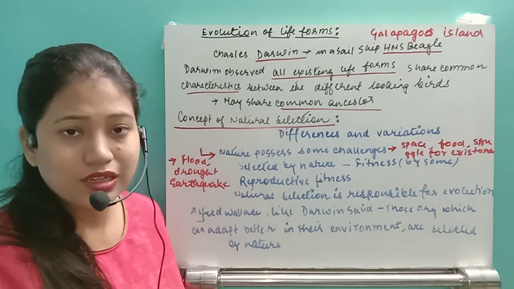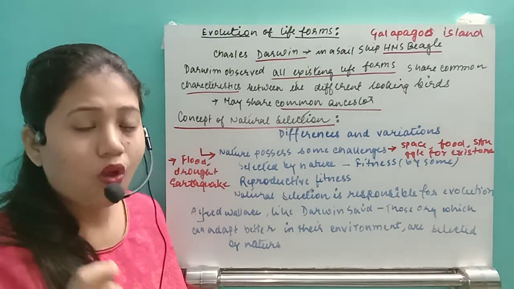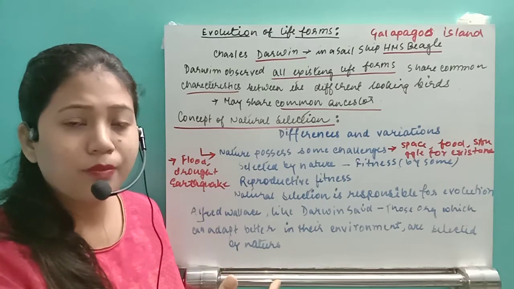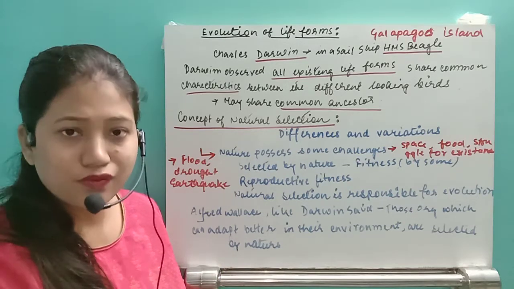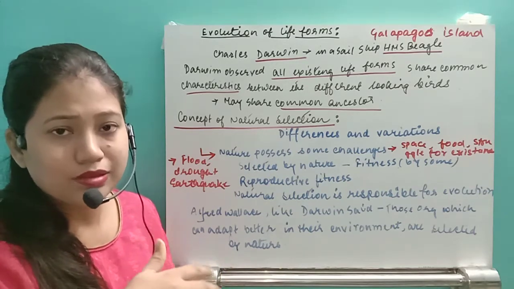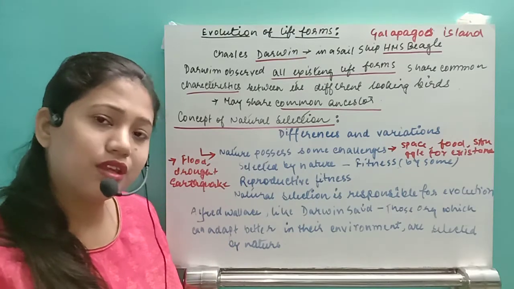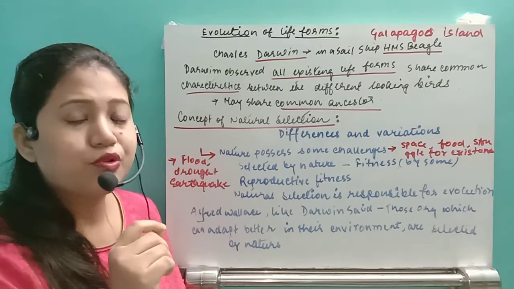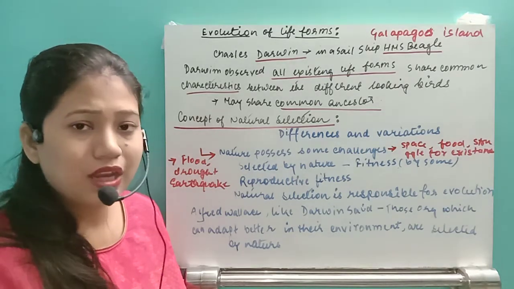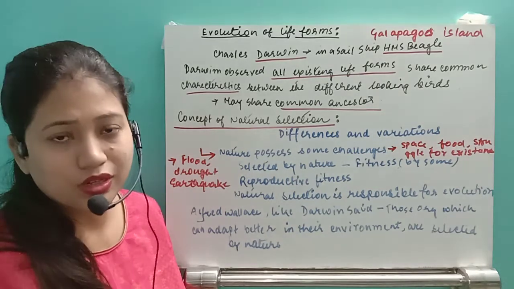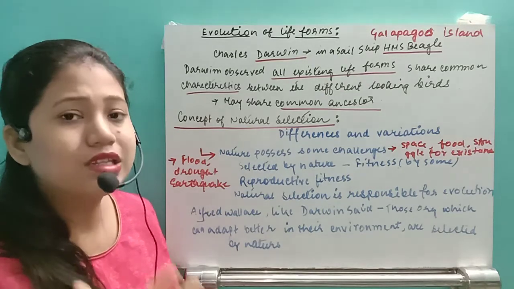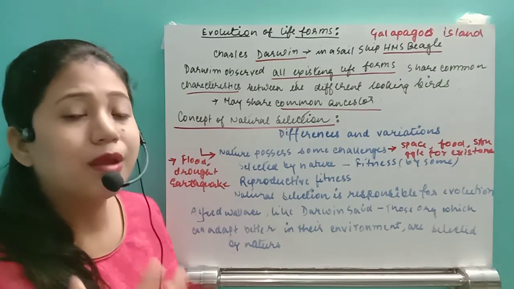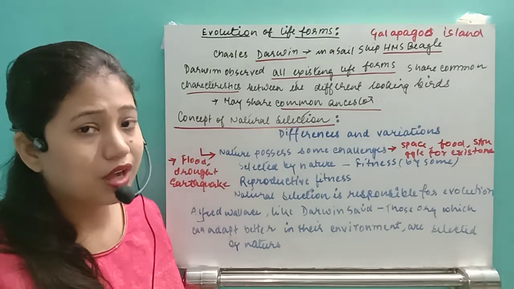So first of all, if they start to have different food, then obviously their beak structure has to be different, isn't that so? Suppose a grain eating bird, obviously their beak will be different from a carnivore bird. If it is a predator, it is different. If it is a worm eating or ant eating bird, obviously their beak size has to be different. That means whenever they start to take different food, their morphological structure also starts to change.